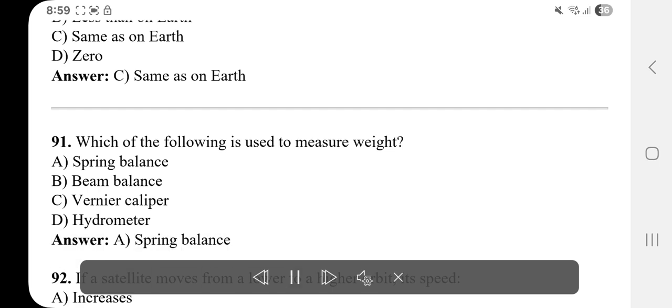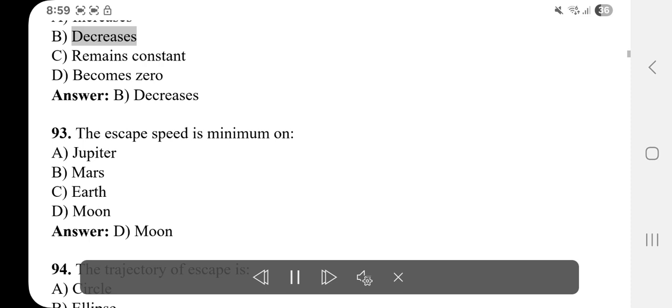92. If a satellite moves from a lower to a higher orbit, its speed A. Increases. B. Decreases. C. Remains constant. D. Becomes 0. Answer: B. Decreases.